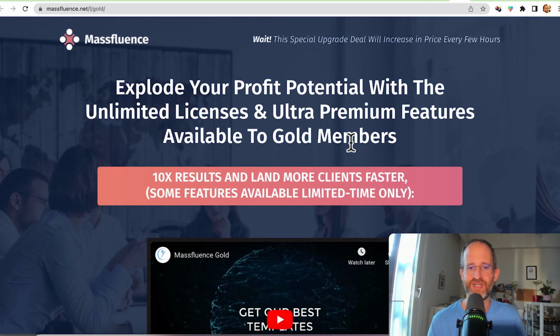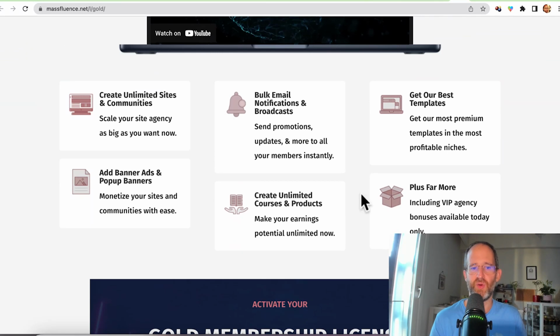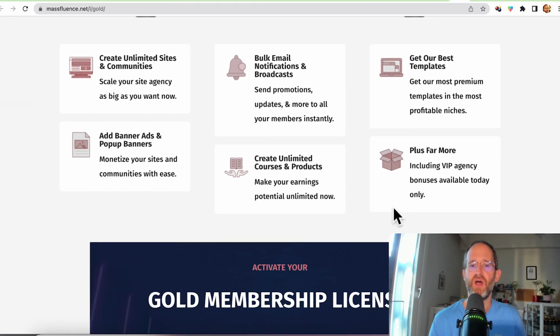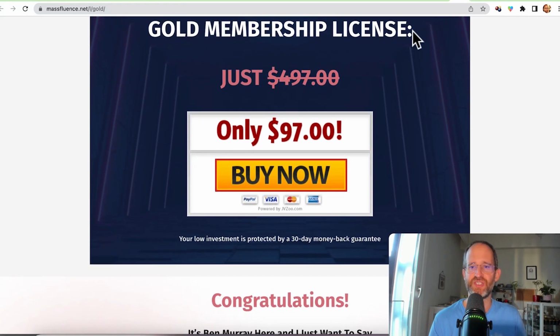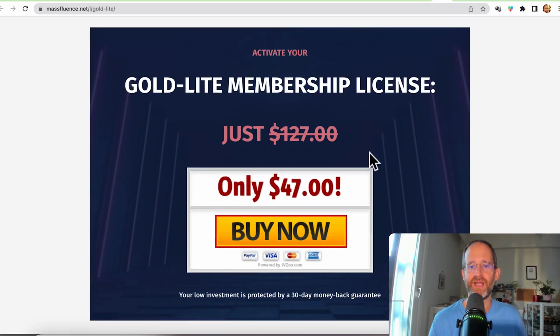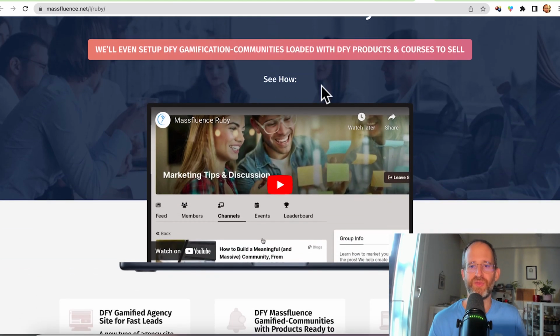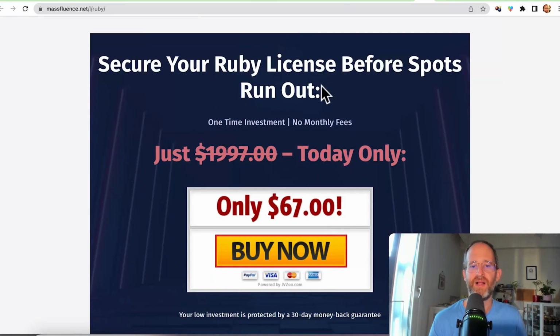If you purchase that, then you're going to go through a sales funnel here. So the first upgrade you're going to see is the gold version. This gives you unlimited licenses and premium features with this. So this is going to give you all these extra things like pop-ups and email notifications and broadcasts, all these different things that you can add into the software. If you say no to that, then they're going to offer you a light version of it for $47. The next one here is they're going to let their team do it for you with done for you products and courses to sell. This one's $67.